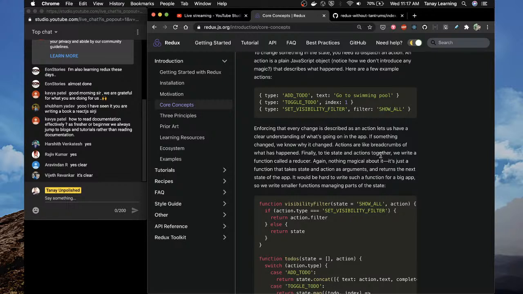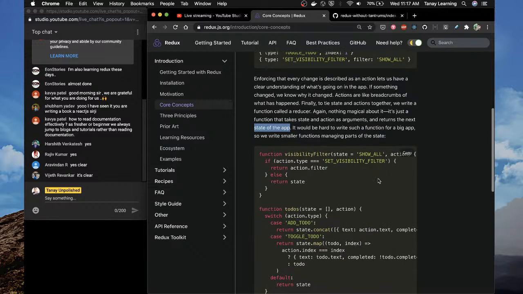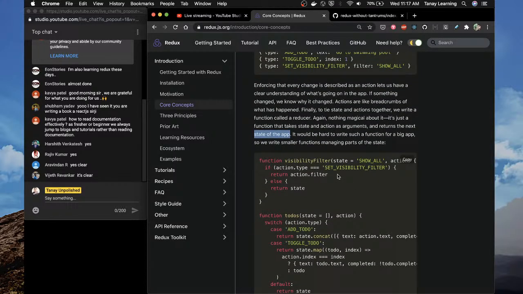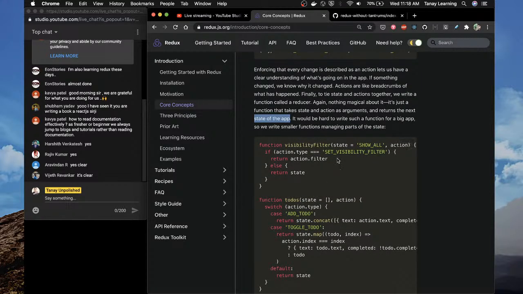Finally, to tie state and actions together, we write a function called a reducer. Very nice. Nothing magical about it. It's just a function that takes state and action as arguments and returns the next state of the app. What this means is you have a function, give it a state and an action, and it will give you the next state. So we write smaller functions managing parts of the state.